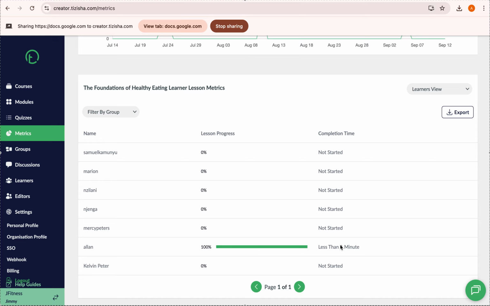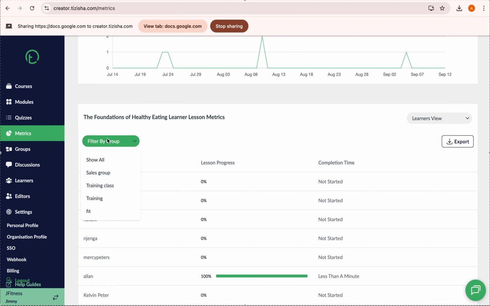So if it's content that's going to take a learner quite some time, like you yourself as a creator, you know this content takes someone like an hour to finish, then you come here and see it took them less than a minute, then that just answers your questions about whether they actually did something constructive, or they were just doing it to complete and everything. Okay. Yeah, so you're able to track. If it's maybe 50%, you'll just see an orange bar here and the 50% label and so on.